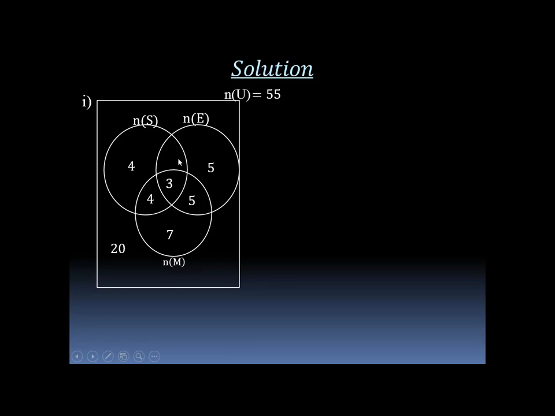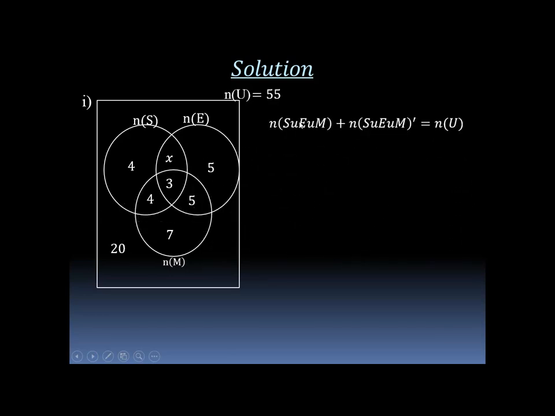The number of students who study English and science was not given, so let's represent it with a variable. Let's take a variable x. From the definition of a three-set problem, the union is equal to all the members in the set.